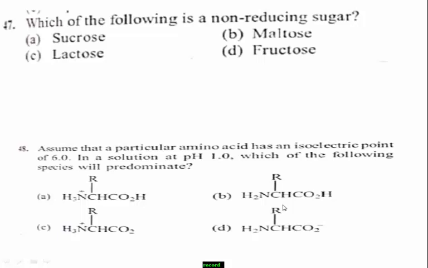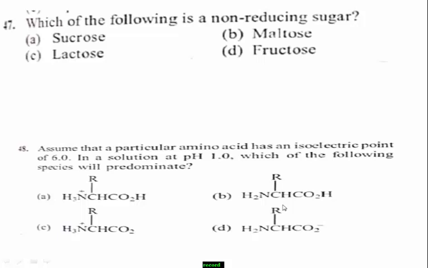Students, I think you already know what reducing and non-reducing sugars are. Sugars which reduce Tollen's reagent as well as Fehling solution are called reducing sugars, and sugars which cannot reduce Tollen's reagent are referred to as non-reducing sugars.